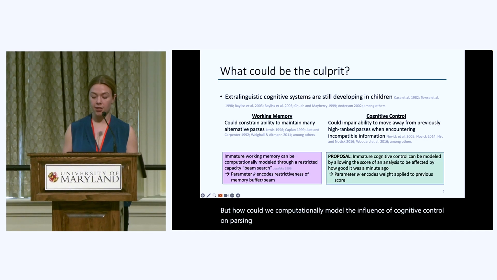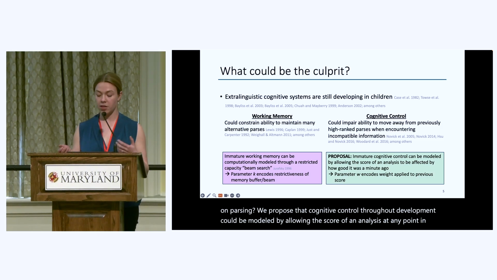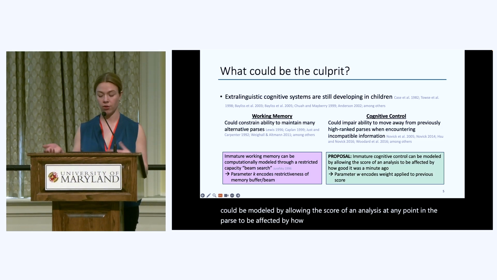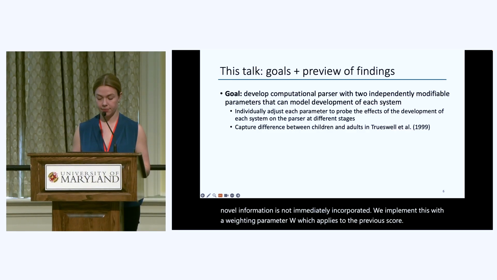We propose that cognitive control throughout development could be modeled by allowing the score of an analysis at any point in the parse to be affected by how high or low it previously scored. In other words, the scores for any given analysis would lag in updating, such that novel information is not immediately incorporated. We implement this with a weighting parameter W, which applies to the previous score of that analysis.